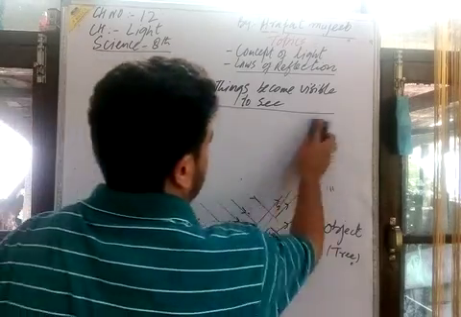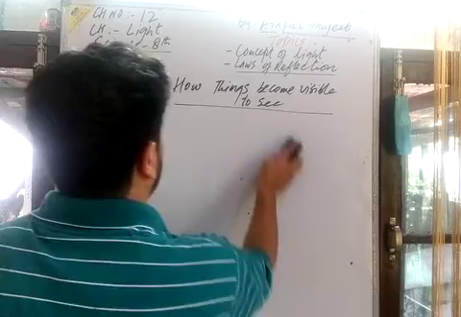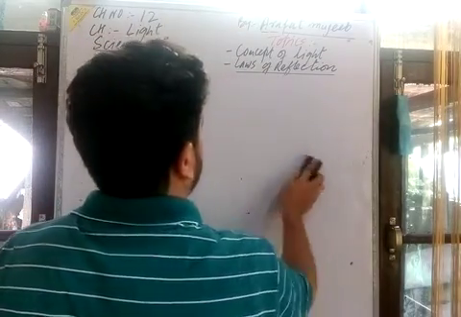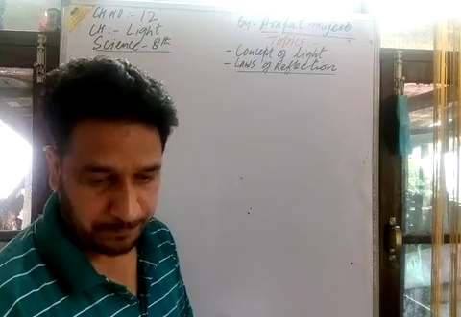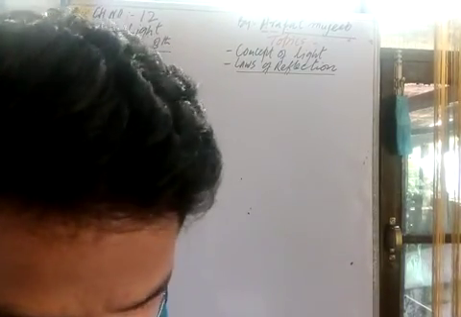Now I'm going to tell you here some basic terms regarding light. We have to study the laws of reflection of light. Before we go to the laws of reflection of light, it is important to have some basic terms here. You need to pay attention to the basic terms here.